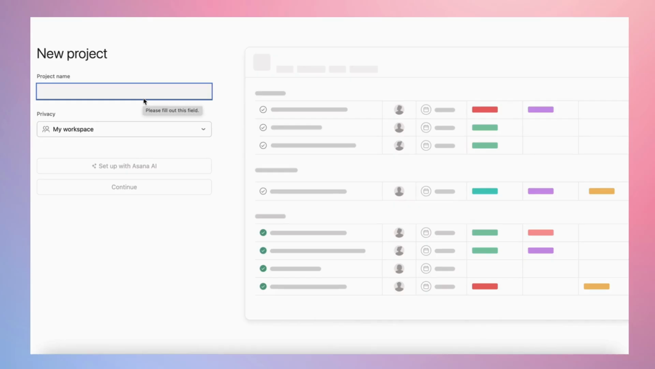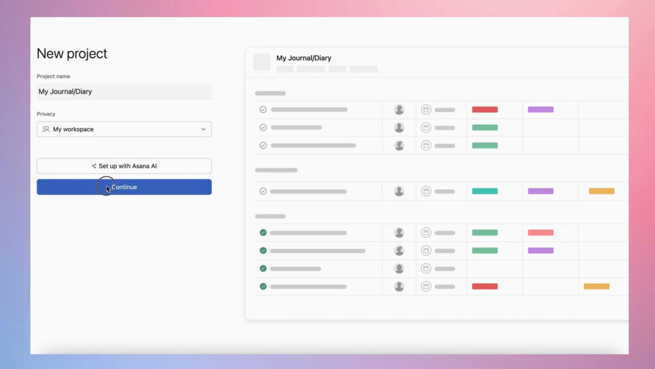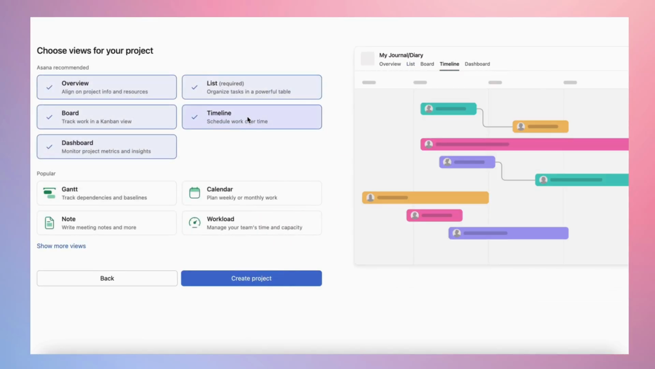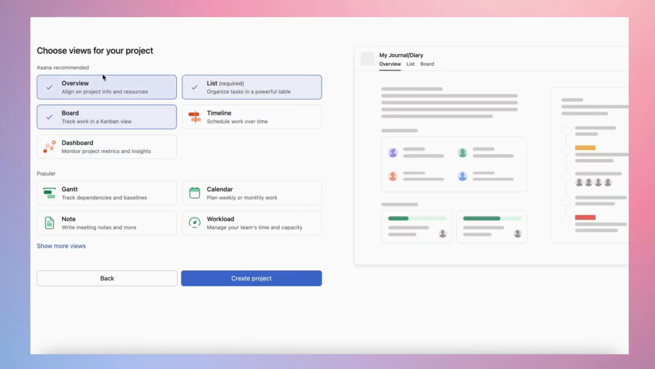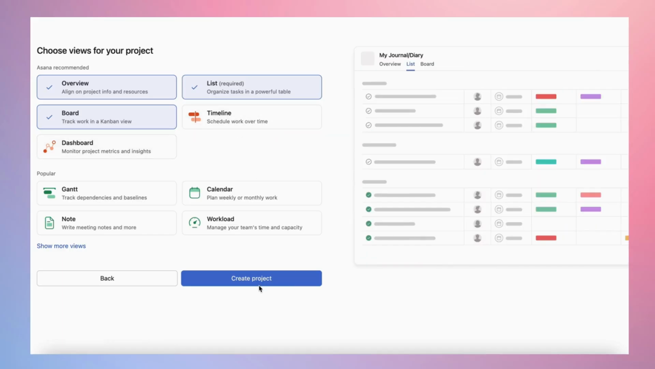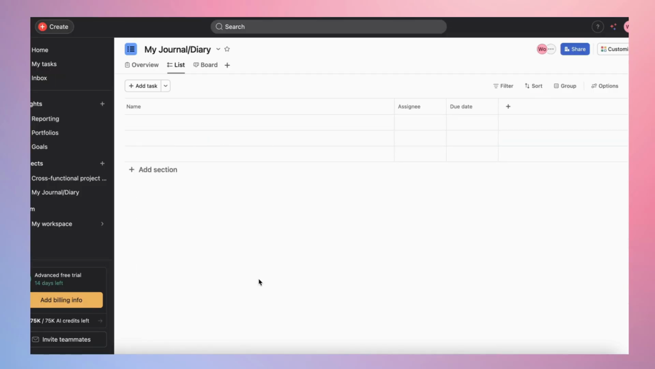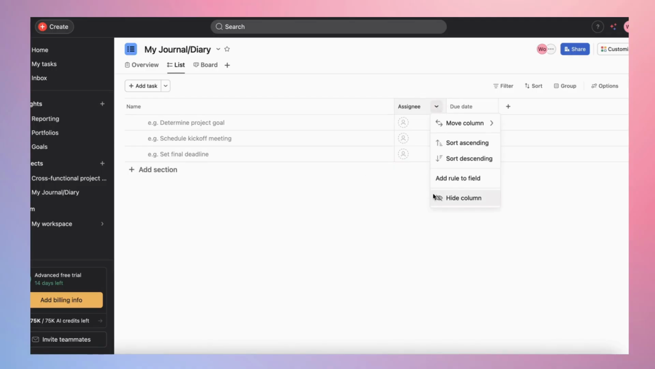I'm going to call it whatever you want to, journal, diary, whatever. Continue. Timeline I don't think is necessary, so I'm taking away some of these. Create project. So it's literally just a blank project. Then what we're going to do is I'm going to remove assignee because that's not necessary. I think I'm going to remove this as well.